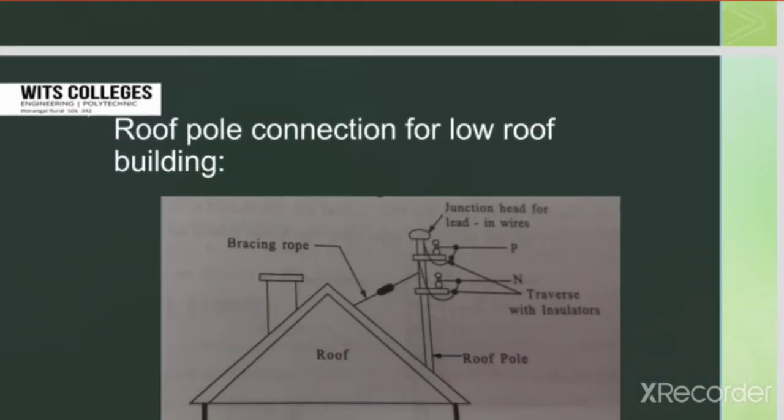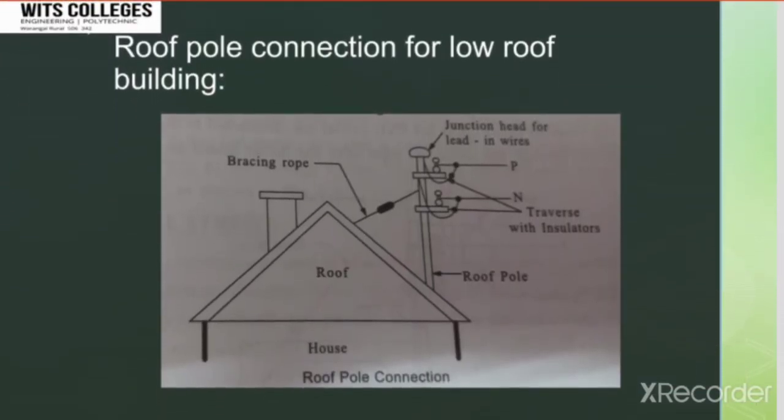Coming to the roof pole connection for low roof buildings. If the height of the building is very low and service brackets cannot be fixed to the walls of the building, in such a condition a roof pole is provided with cross arms for fixing insulators to which the connections are provided. You can see in the figure.